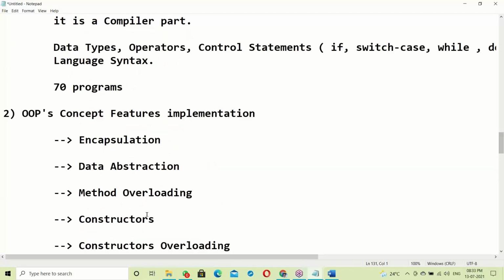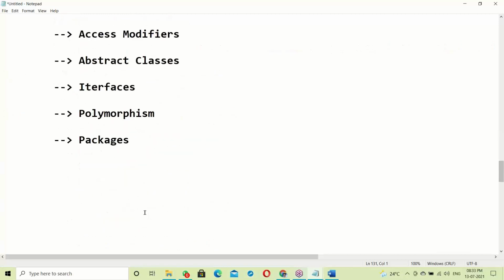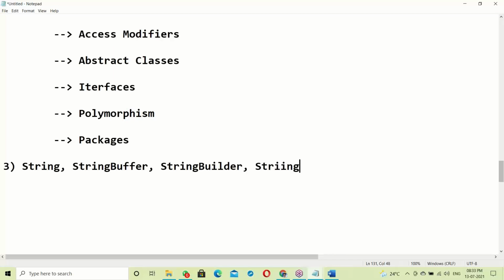After OOPS implementation, next is the string concept: string, string buffer, string builder, and string tokenizer.